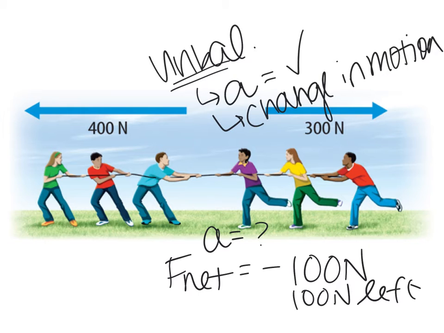Otherwise, my acceleration is going to be equal to 0, and that can either happen because you're at rest or because the object is currently moving at a constant speed and stays moving at a constant speed. If an object has an acceleration, the forces are unbalanced. Okay, so just keep that in the back of your head. And then I know that the object in this one, so yesterday you had a couple questions on your FET, and it said, well, in what direction would it accelerate? Well, because the force is greater to the left, it is going to accelerate to the left.